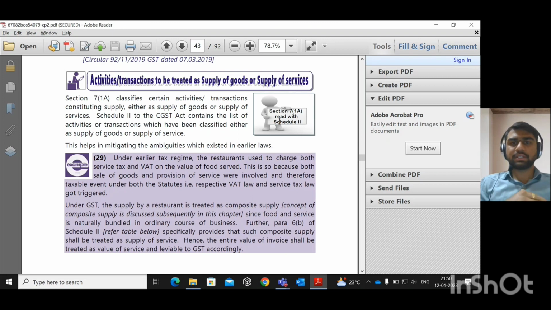Today we are going to discuss some part of the supply definition. As for supply, we discussed the meaning of supply and what are the transactions where consideration was not involved, which are treated as supply. That is Schedule 1. Now we are going to discuss Schedule 2, that is transactions.